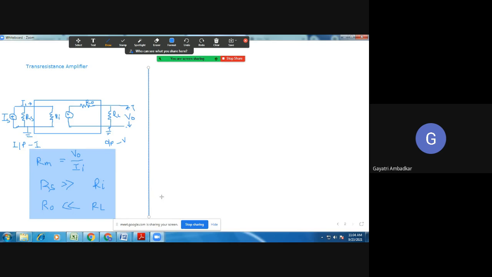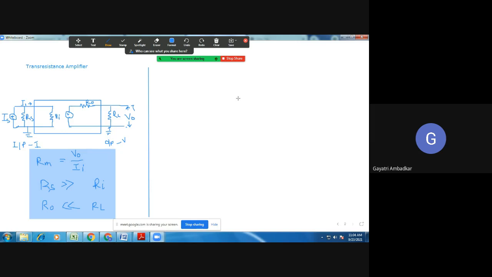So feedback we have already done, how we get a feedback. You have an amplifier, then you connect the feedback network. You take some part of the output and feed it back to the input through a mixer. So in the feedback system, you give input through a mixer. The mixer receives two signals: one is the signal and another is the feedback signal.